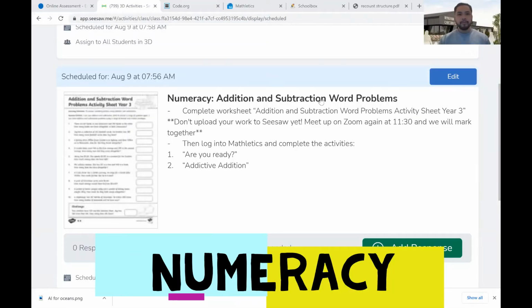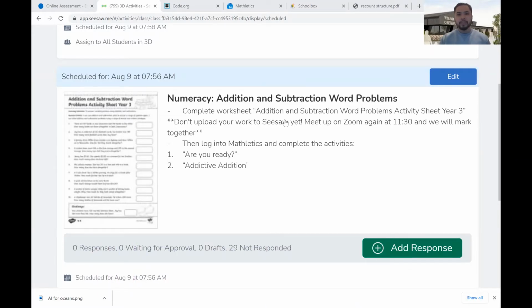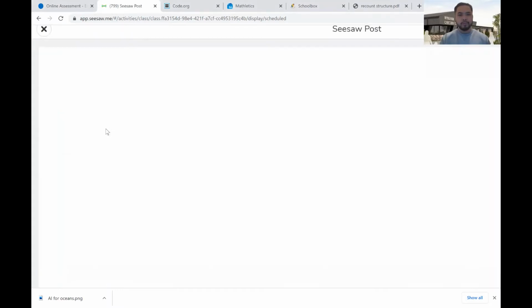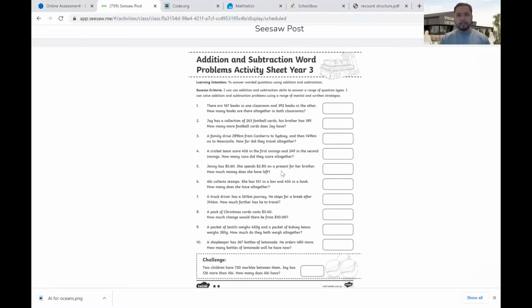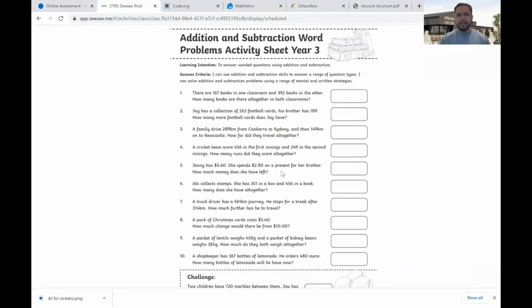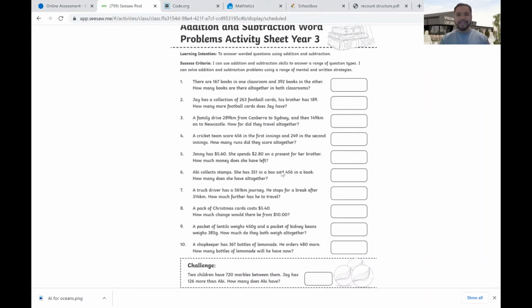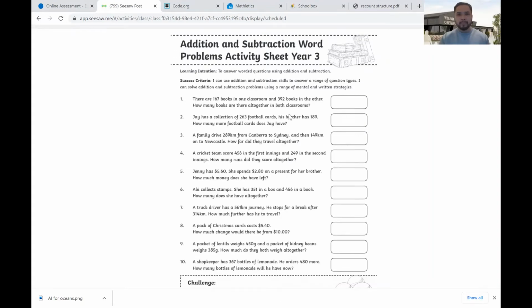All right, guys, now for maths today, I need you guys to complete the worksheet Addition and Subtraction Word Problems, Activity Sheet Year 3. All right, so this is what it should look like. I gave this to you guys, I think, on the Thursday or the Friday. The Thursday, yeah, when you guys were finishing up in arts. So, some more problem-solving activities, kind of like what we've been doing in class lately. So the more we practice it, the better we will get.